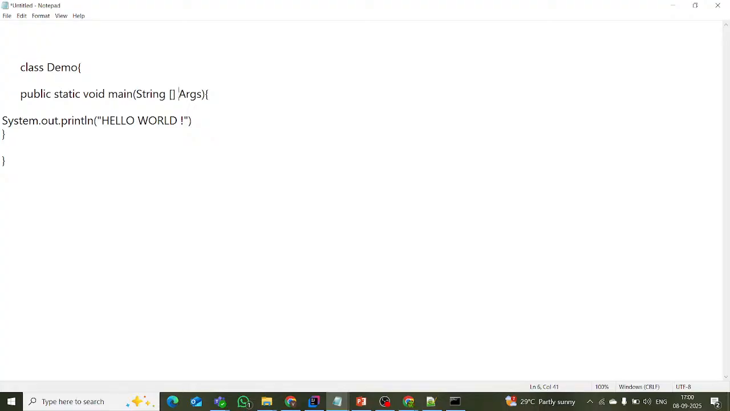The square brackets are not mandatory. In between you can write beside the args also. After that, this is one main method. Open the main method, close the main method. I wrote one simple statement, System.out.println Hello World. Okay, now let me save this one.